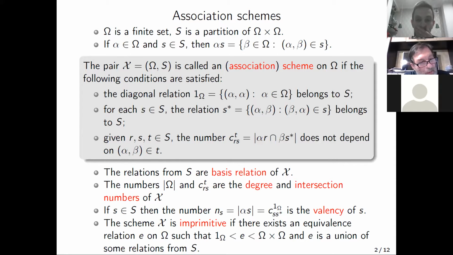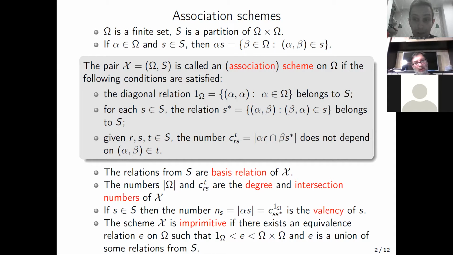The main definition for us during this talk is the definition of an association scheme. Maybe I will not repeat the definition because it appeared in the talk by Eugen, but I will explain some notations and related notions. The intersection numbers of an association scheme we denote by c with indices R, S, and T, where R, S, and T are the corresponding basis relations of our association scheme.